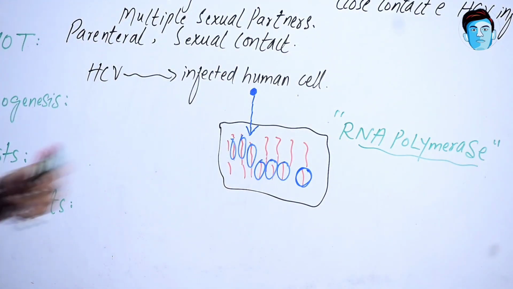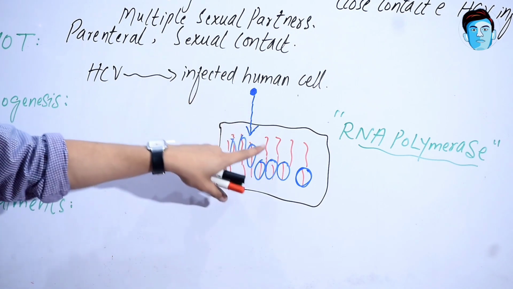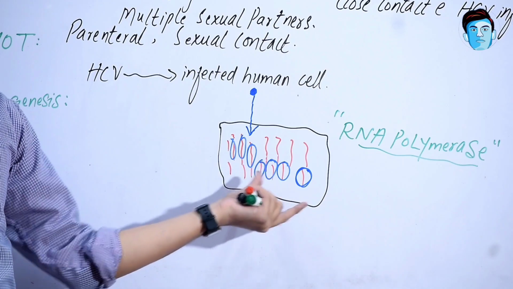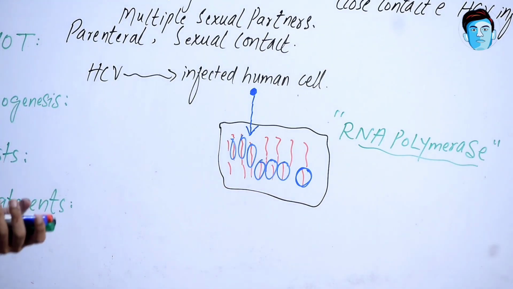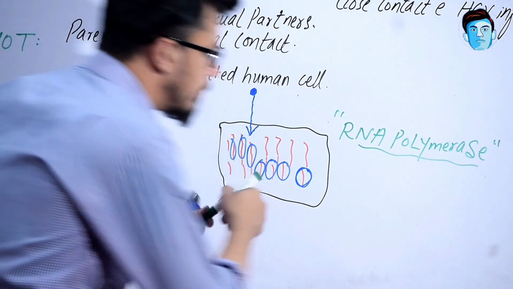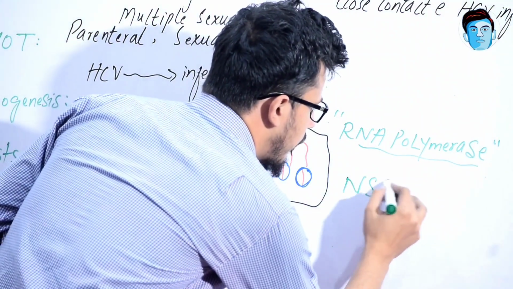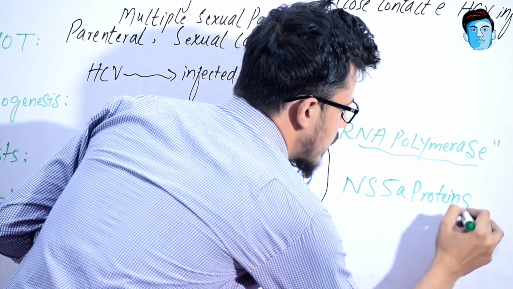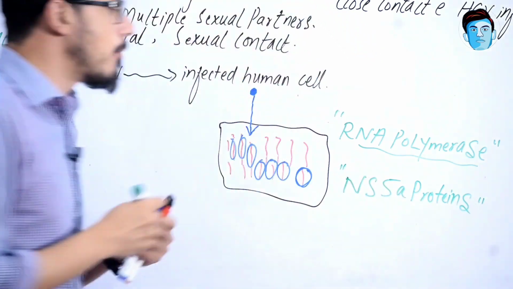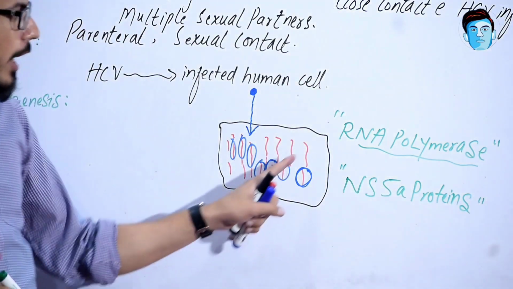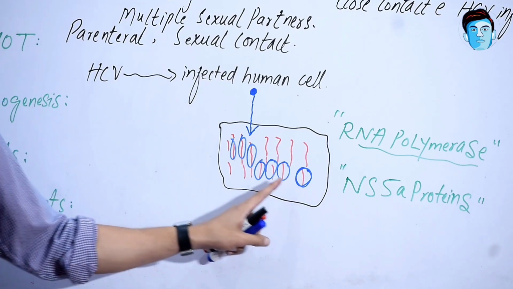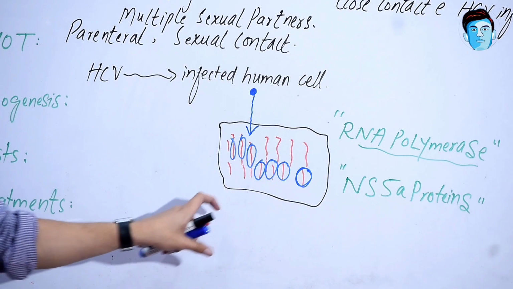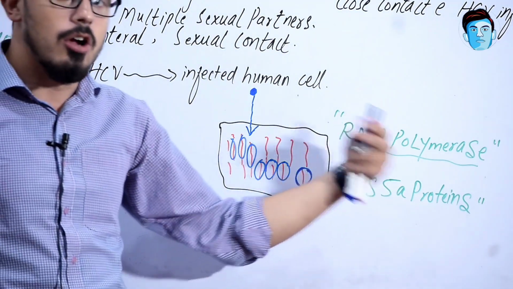Once the RNA is replicated, it is further coated by another protein called NS5A protein. What is the function of NS5A protein? It coats the replicated form of this RNA. Once replicated, it goes to the liver and infects a lot of other cells of the body.